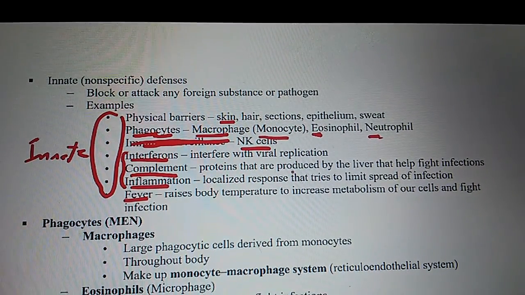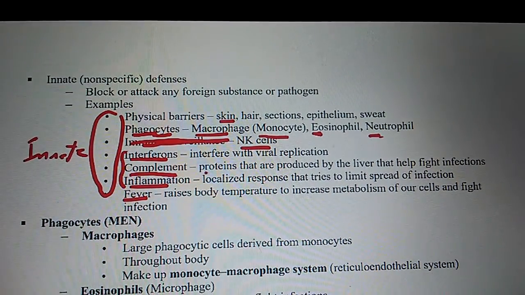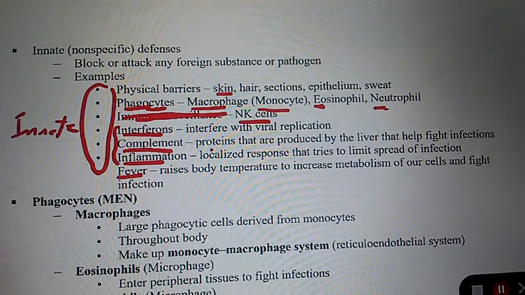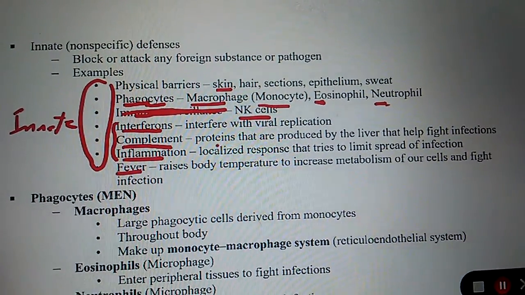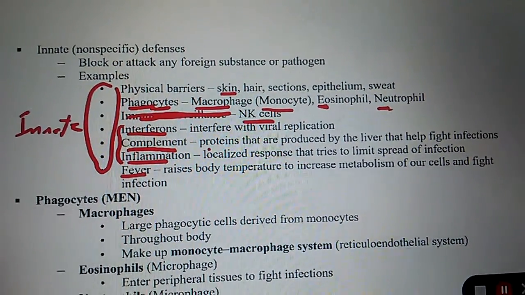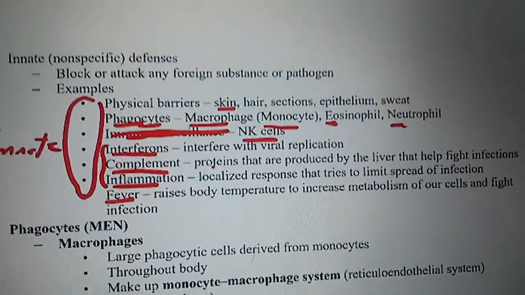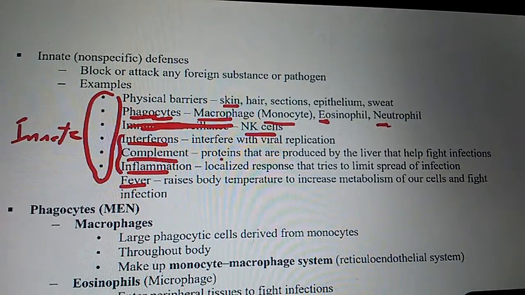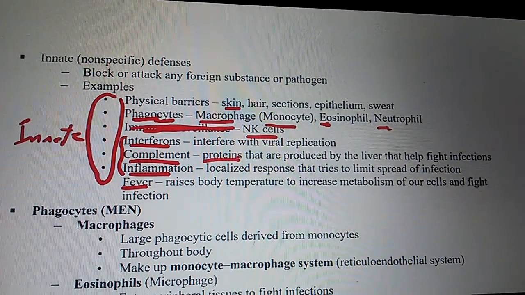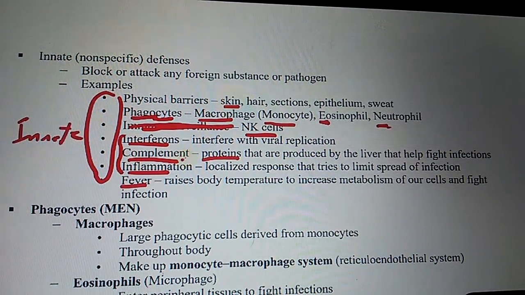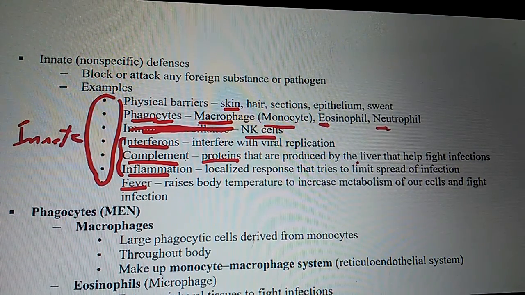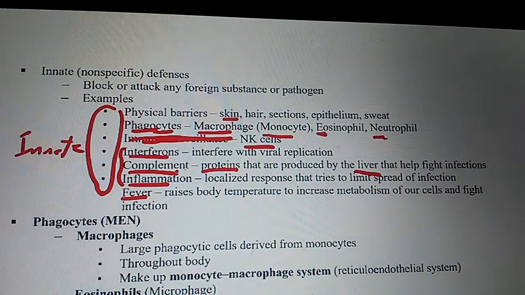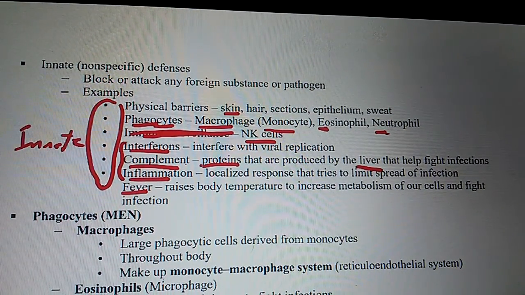Complement. Is complement a protein? Yes. Is it a protein produced by the liver? Yes. Is complement a series of 20 proteins? Yes. I'm not going to ask you the specific number, but I usually like to say a series of proteins or a collection of proteins. Now, are these proteins found in the blood? Yes. What organ produces complement? Liver. What is complement? A protein.